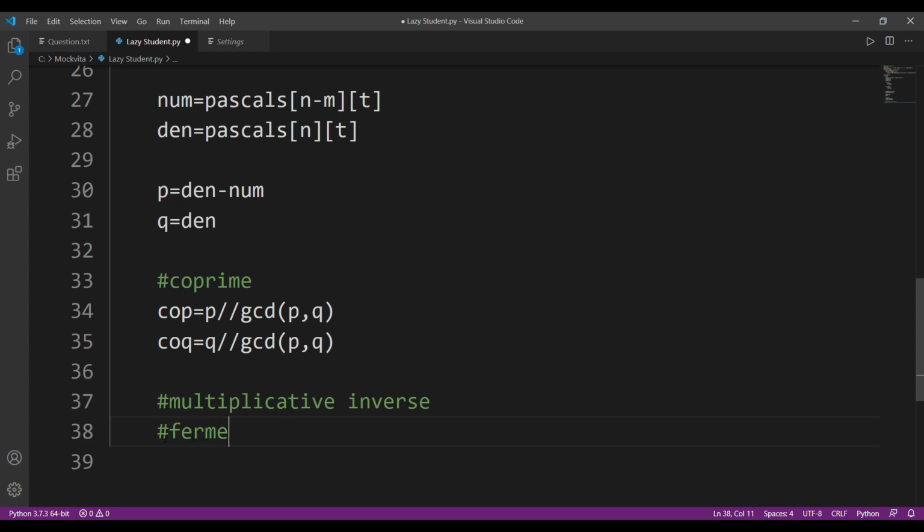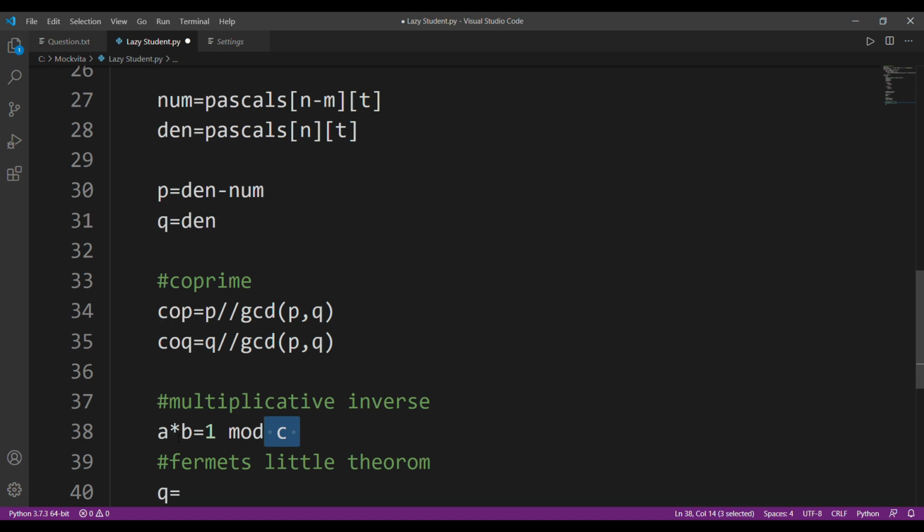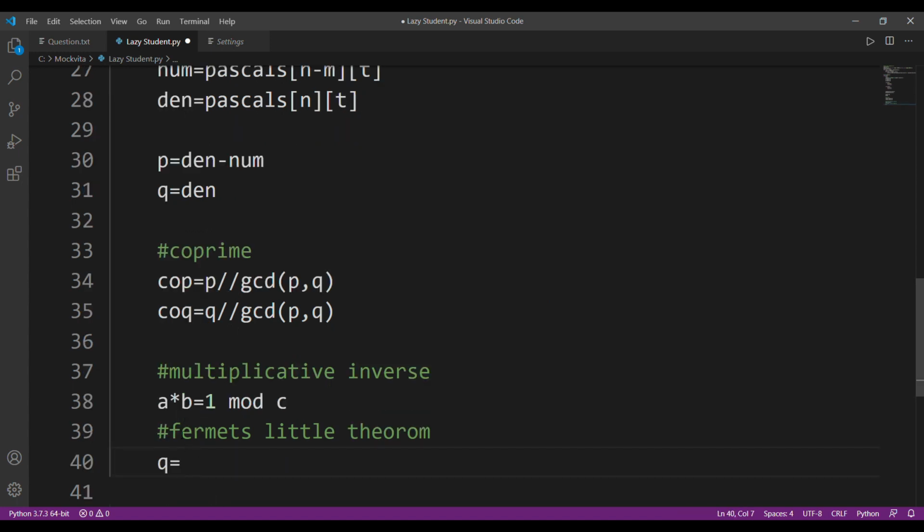We'll use Fermat's little theorem. What it states is how to find the multiplicative inverse. If A into B is equal to 1 mod C, so here we have 1, we have A, we have C. We only need to find this B. All right, so how to do that?